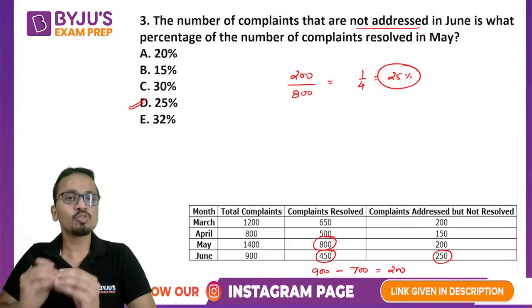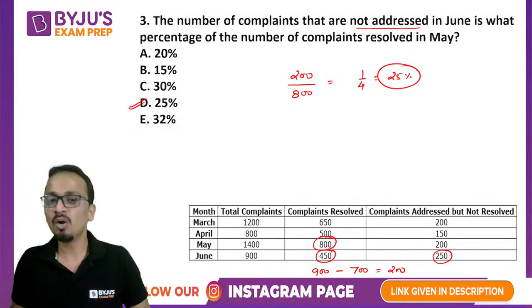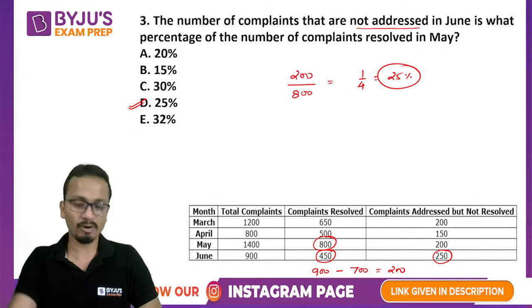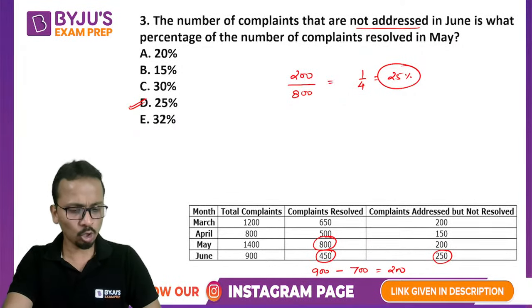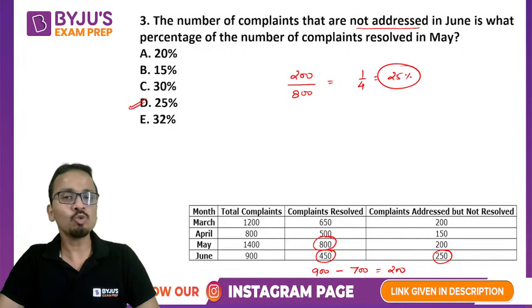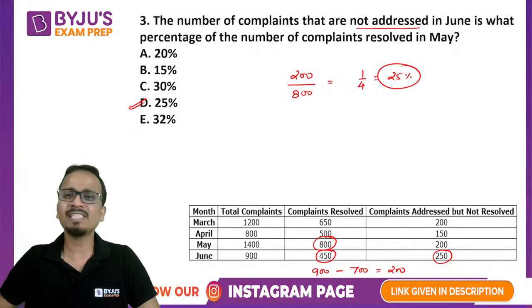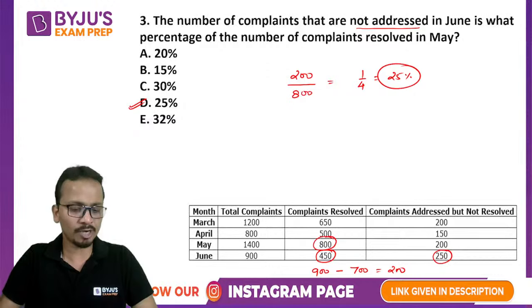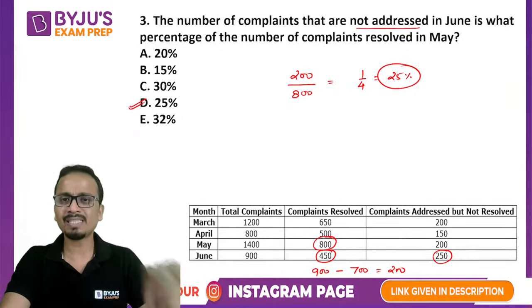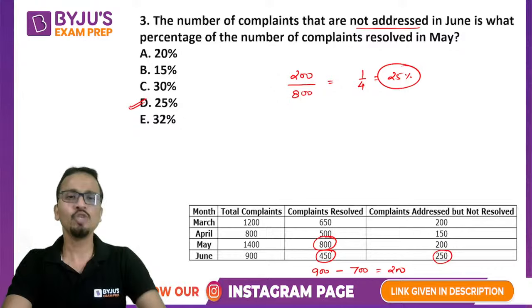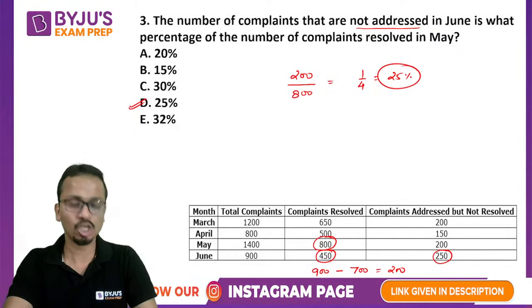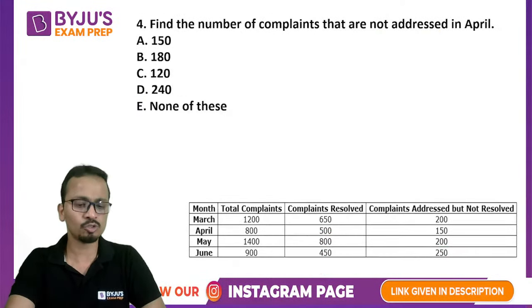So this much small amount of interpretation was required in this question. Almost all of you have given a perfect answer for this question. Now people, I have more than 32 students in my lecture right now who are watching it live, and only a handful of you are solving these questions. Come on, my dear friends, these are not such difficult questions that you cannot solve. Just with a basic set of understanding, you can find the answers for all these questions. So please be active and try to solve all of them.